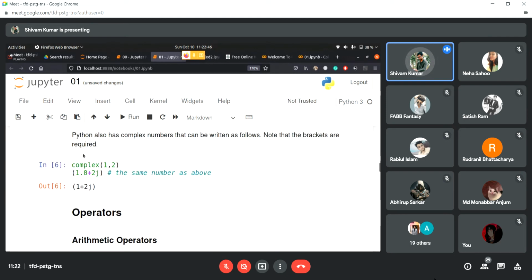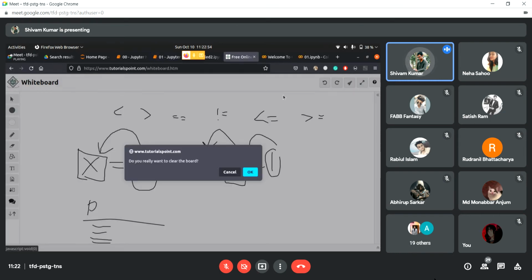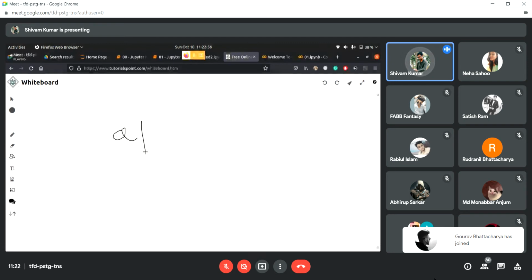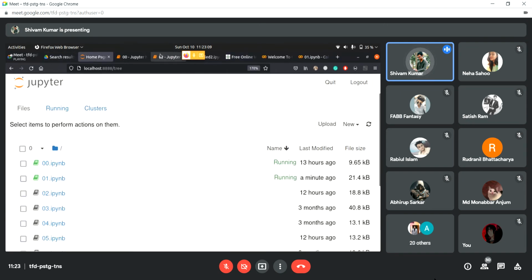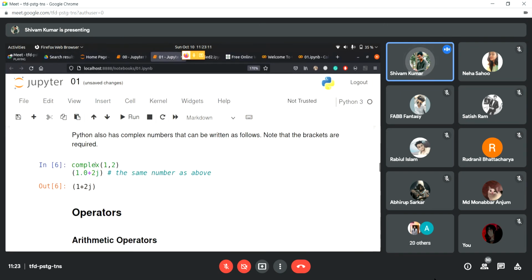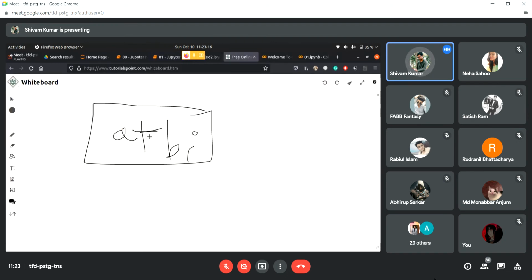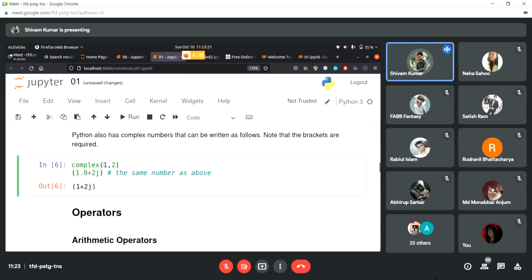Okay, next, yesterday I missed one data type that was complex. In mathematics we have these a plus bi type numbers that are complex numbers, the collection of rational and irrational numbers. In Python, we can directly store these numbers in the form of complex. You use the function complex and you pass the variables a and b. So you just pass these into the function. So a is 1 here and b is 2.